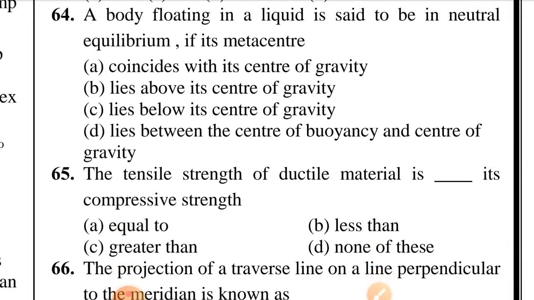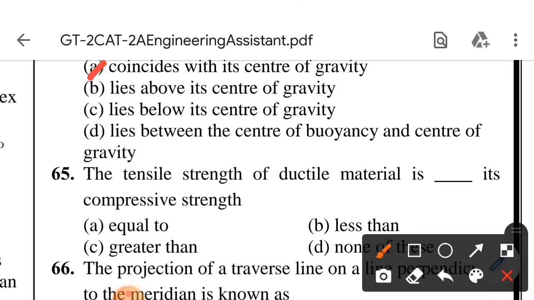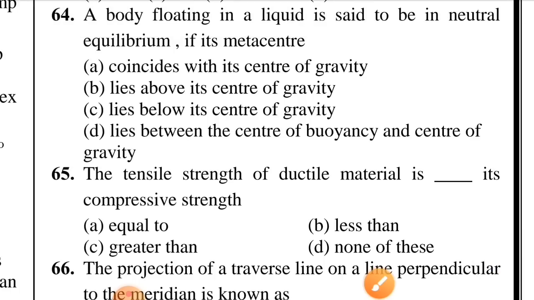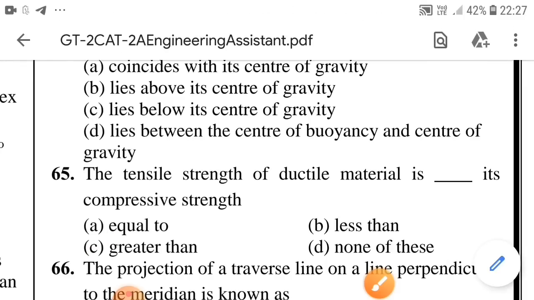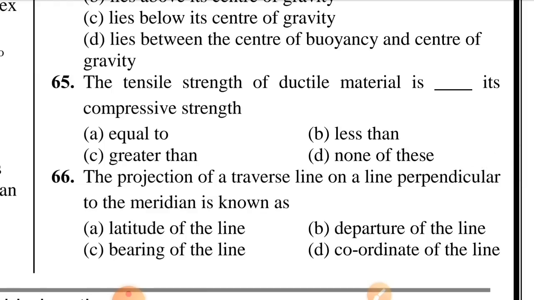Question number 64. A body floating in a liquid is said to be in neutral equilibrium if its metacenter. Option A is correct, coincide with its center of gravity. Question number 65. The tensile strength of ductile material is its compressive strength. Option C is correct, greater than. Question number 66. The projection of a traverse line on a perpendicular to the meridian is known as. Option B is correct, departure of the line.